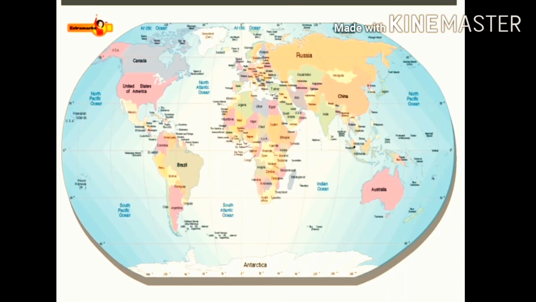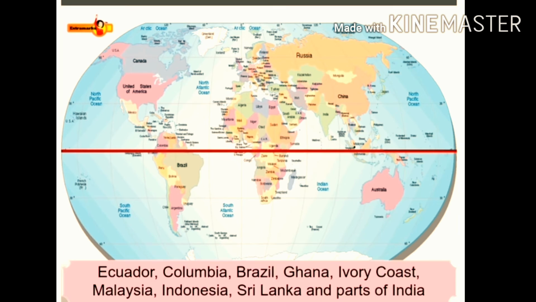Amazing fact. Apart from DRC, there are many countries that are situated near the equator. They are Ecuador, Colombia, Brazil, Ghana, Ivory Coast, Malaysia, Indonesia, Sri Lanka, and parts of India.